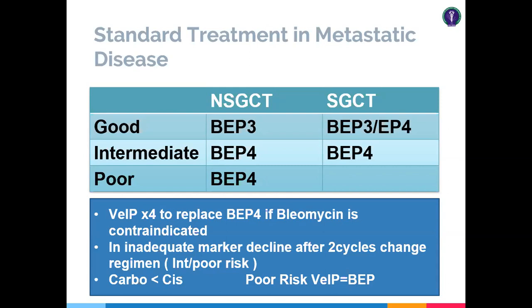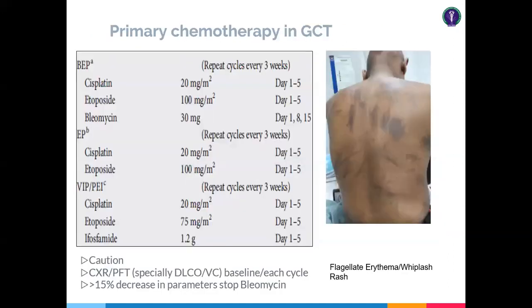And in the poor risk category, you have to evaluate the serum markers 2 cycles later on. And if the serum markers are raised, you can think of a poor responder. So you can change your regimen to a VIP regimen or other salvage regimens. And one thing is that cisplatin is very crucial, so avoid carboplatin unless required. And in the poor risk category, there is no advantage of giving higher dose intense regimens like VIP unless bleomycin is contraindicated. So try to remember these dose schedules, which are very, very important for your exams.